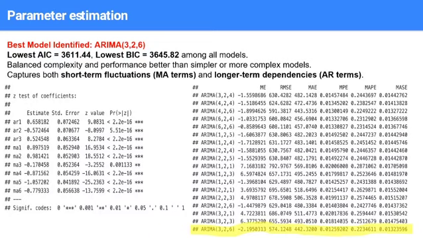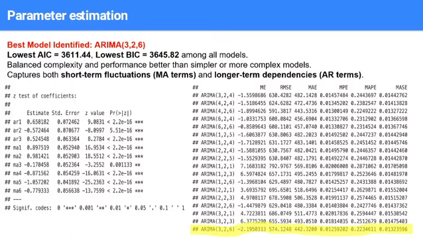After considering all the models, we chose ARIMA(3,2,6) as the best model, as it has the lowest AIC value, which is 3611.44, and the lowest BIC value, which is 3645, among all models. So it has balanced complexity, and performance is better than the simpler or more complex models. It captures both short-term fluctuations and long-term dependencies. All the significant values like AR1, AR2, AR3 are significant, so you can check that in this output.